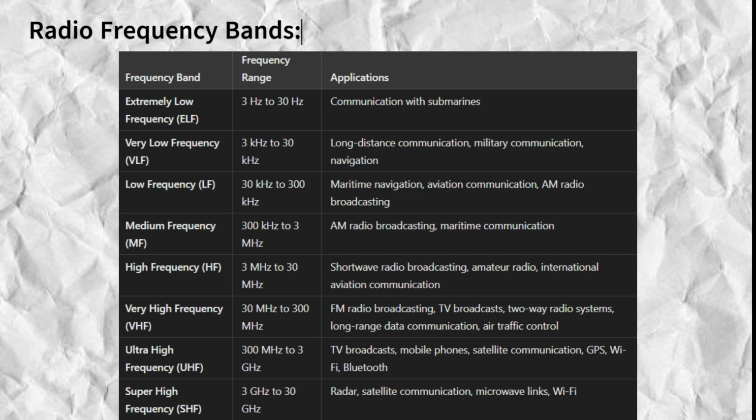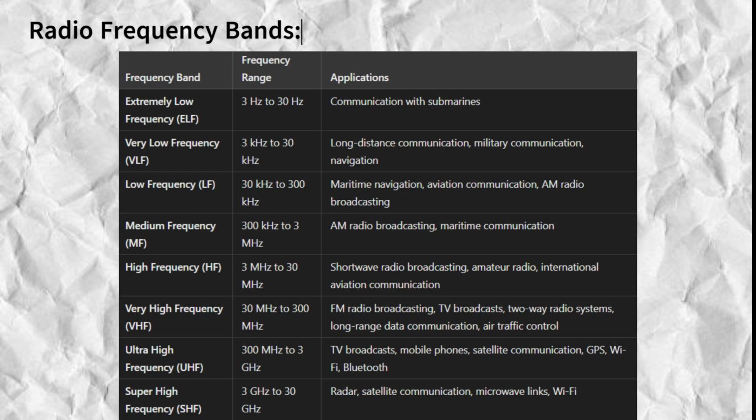MF waves are primarily used for AM radio broadcasting, specifically in the range of 530 kHz to 1,700 kHz, and for maritime communication. They can travel over moderate distances, especially at night when atmospheric conditions allow for better propagation.